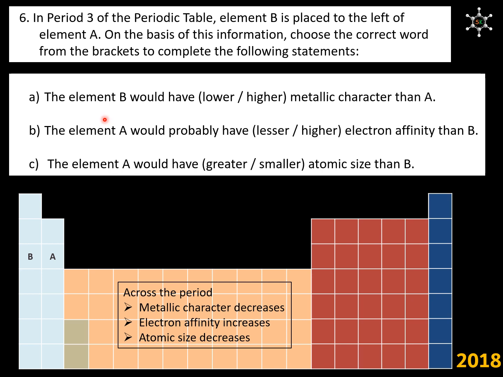Coming to the first question, element B would have higher metallic character than A. Coming to the second question, the element A would probably have higher electron affinity than B. This is the answer we expect out of the trend we see over here. But element A, which belongs to group 2, is an exception. So, element A in reality will have lesser electron affinity than B. This is an exception you have to memorize. Coming to question 3, element A would have smaller atomic size than B. This is as per the rule.